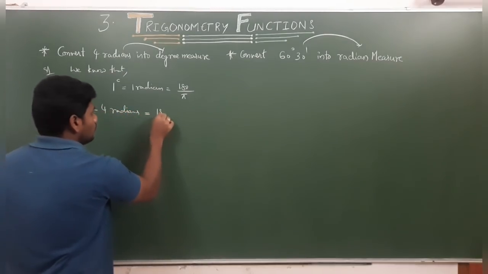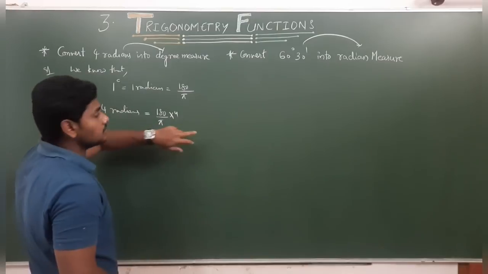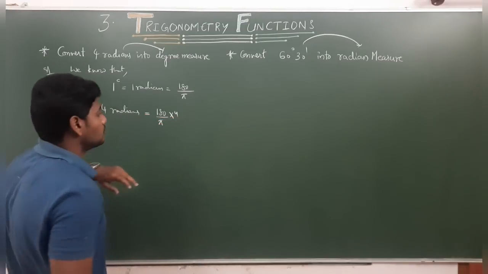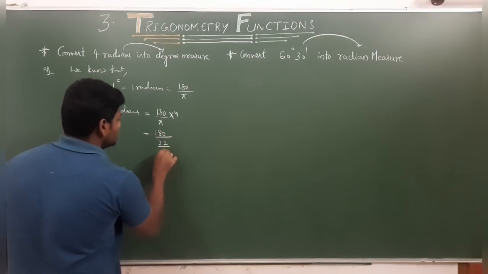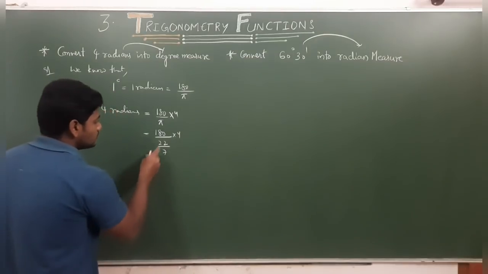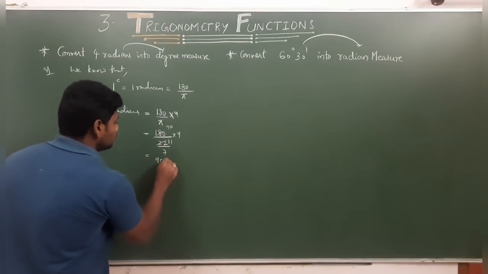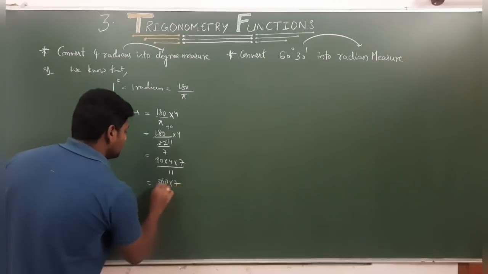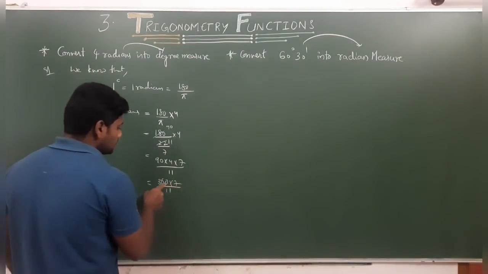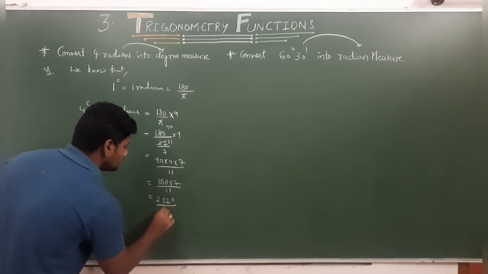Which is equal to 180 by pi into 4. 1 radian means 180 by pi into 1, so 4 radians means 180 by pi into 4. Substitute the pi value: 180 by 22 by 7 into 4. If you simplify this, 2 90s, 2 11s, we can write 90 into 4 into 7 divided by 11. 9 4s 36, nothing but 360 into 7 by 11, which is 2520 by 11.